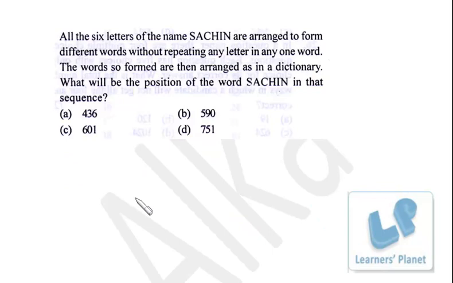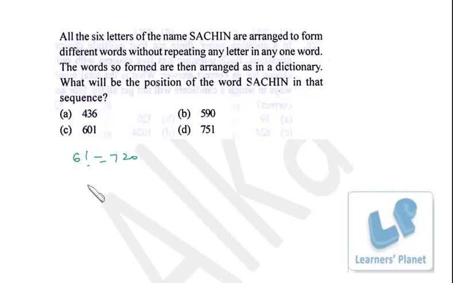Now we see this problem. All the 6 letters of the name Sachin are arranged to form different words without repeating any letter in any word. The words so formed are then arranged as in a dictionary. What will be the position of the word Sachin in that sequence? Now there are 6 letters, right? So obviously total number of words, may be meaningful or may not be meaningful, we will be getting is 6 factorial, that is 720, right?